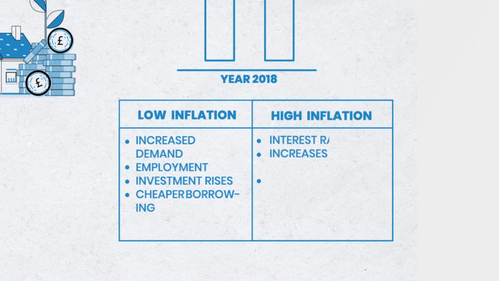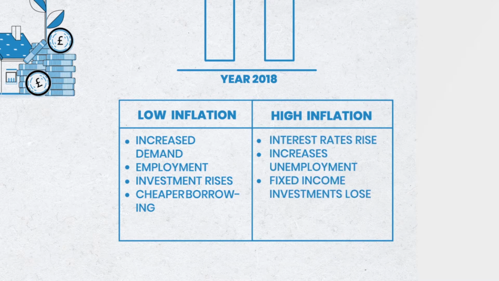High inflation causes interest rates to rise as the government tries to discourage people from spending. It reduces spending as people don't make enough to afford the rising prices. It also increases unemployment as people spend less and businesses make less, forcing them to cut staff.